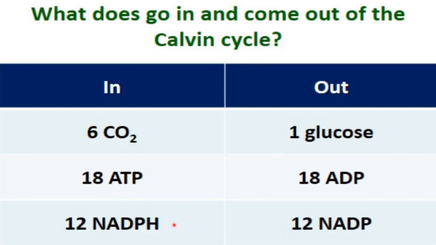That's why for the 6 turns there will be a requirement of 12 NADPH. So carbon dioxide, ATP and NADPH are utilized during the Calvin cycle. And what we get is 1 glucose molecule, and due to utilization of the ATP we will get 18 ADP, which can again form ATP molecules. So 18 ADP from the 18 ATP, and 12 NADP+. So this is about the Calvin cycle.